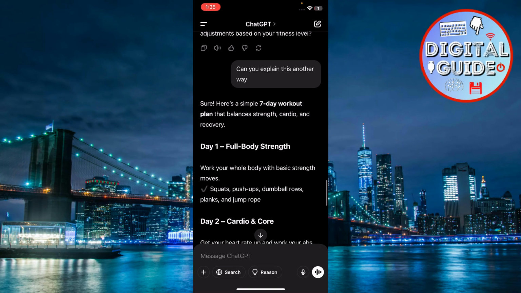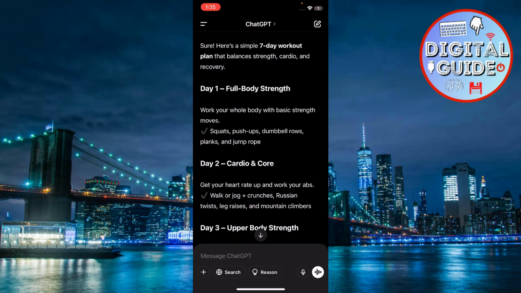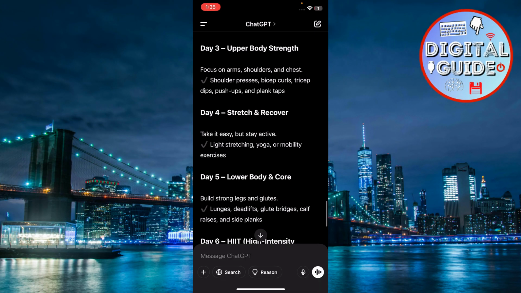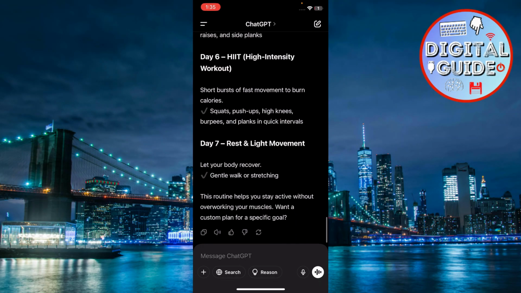If you don't get the best response, rephrase your question or ask, "Can you explain this in another way?" Ask for book summaries, language learning tips, or coding explanations to enhance your knowledge. Use it for brainstorming ideas, writing scripts, or generating creative content like poems, jokes, and stories.